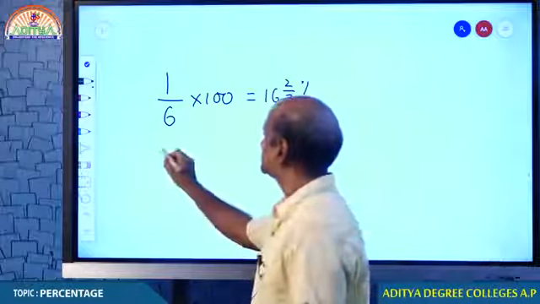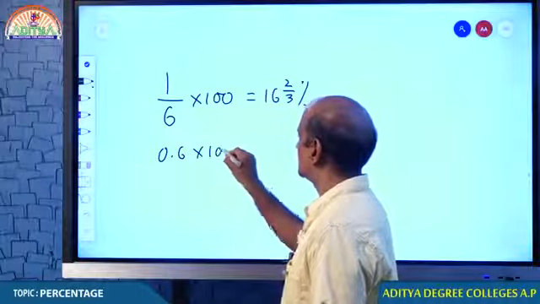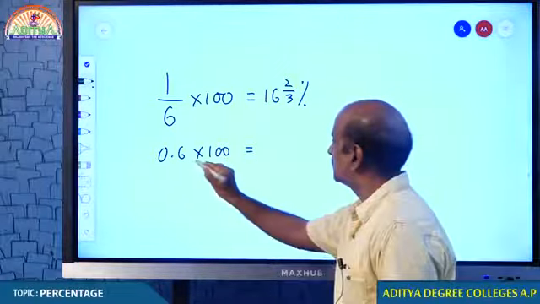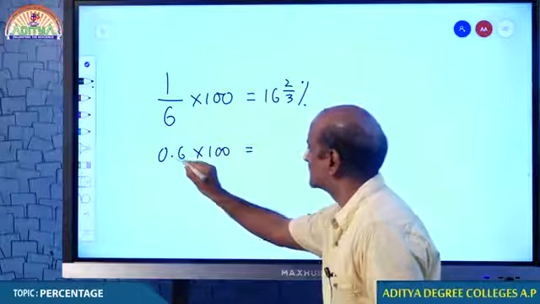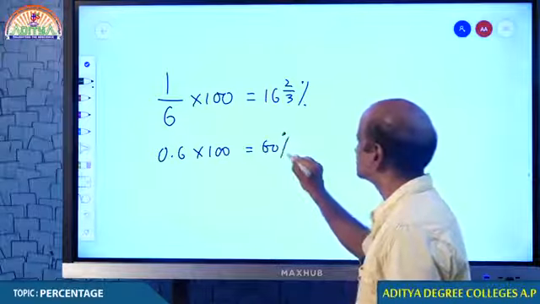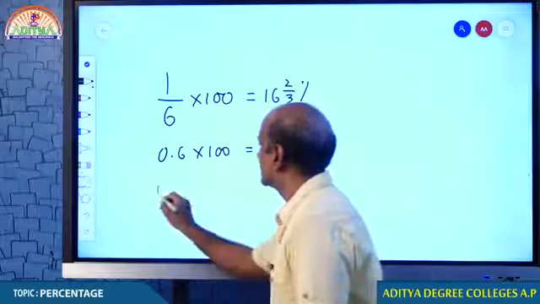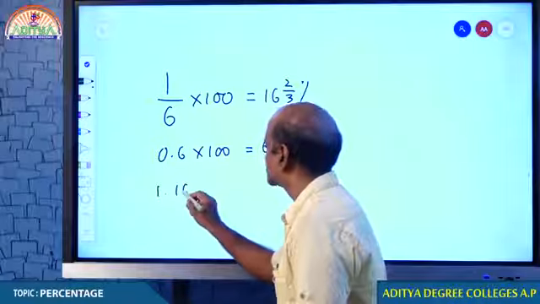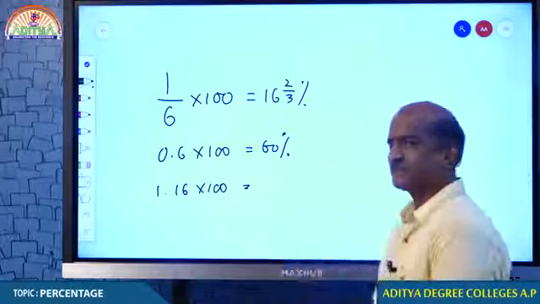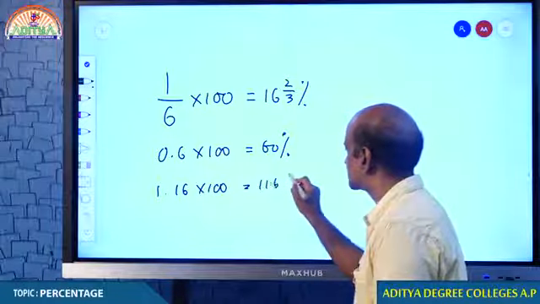And if we have 0.6, obviously we convert the same into percentage by multiplying by 100. 0.6 into 100, 1 decimal, 1 zero, how much is left? 60%, isn't it? And if we have 1.16, 1.16 into 100, 2 decimals, 2 zeros, how much is left? 116%.